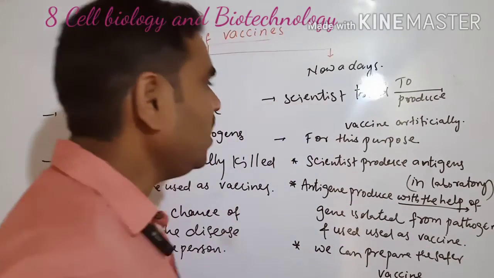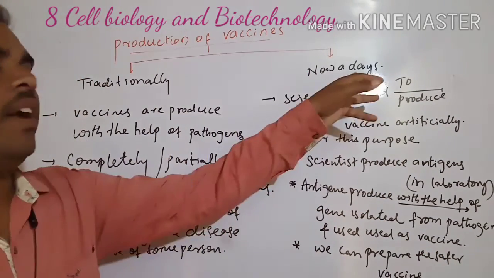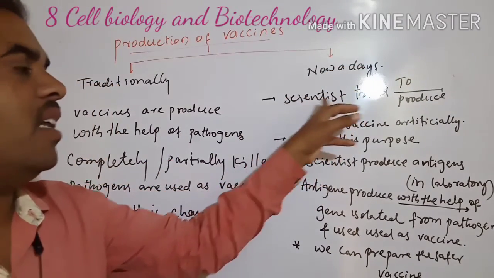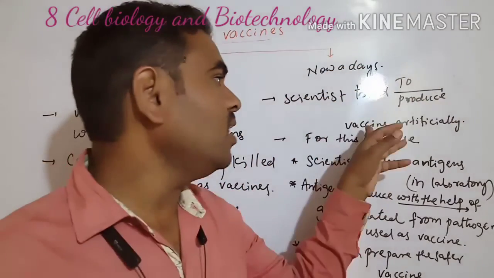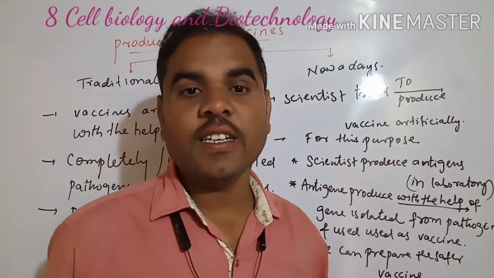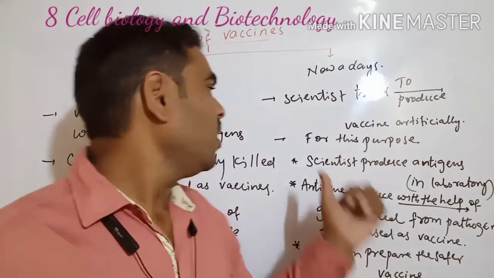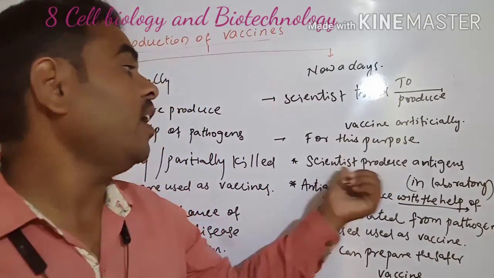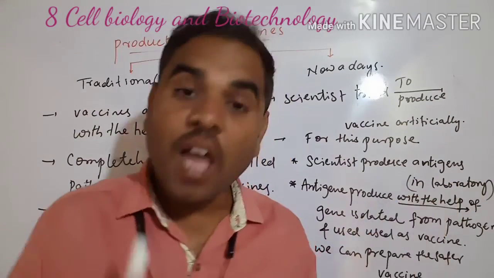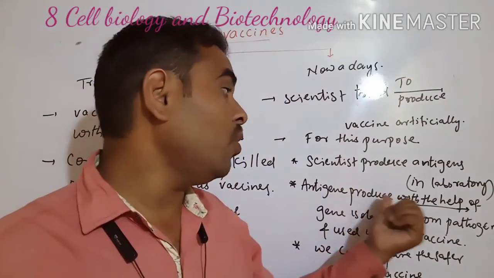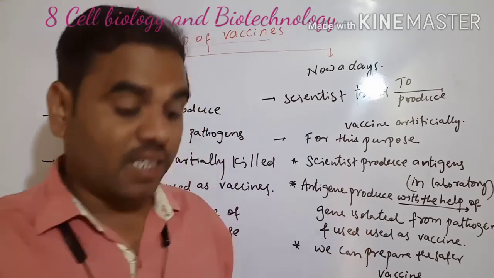Okay. See here, nowadays we are using a scientific method. Scientists try to produce vaccines artificially. They are producing artificial vaccines nowadays. For this purpose, scientists produce the antigens in the laboratory. The antigen is produced with the help of the gene.